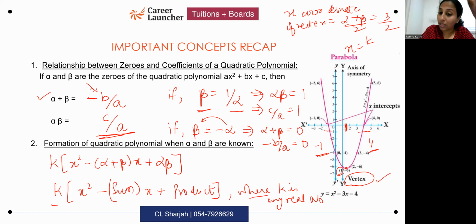Yes, ma'am. Okay, so if 1.5 is the x coordinate of the vertex, the axis of symmetry will be a line which passes through this. It's like a mirror, both sides having mirror images. So what will be the equation of that axis of symmetry? It will be x equals 1.5. Okay.